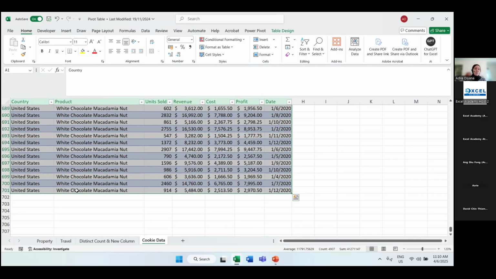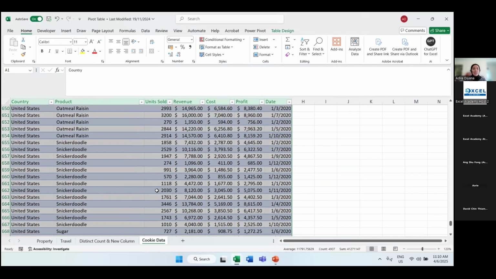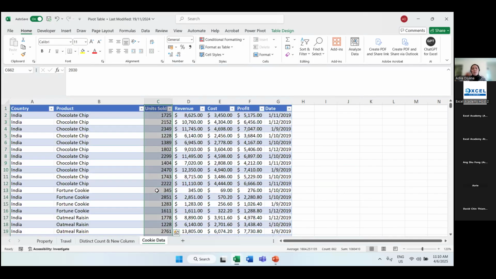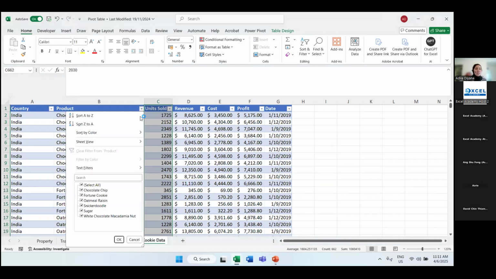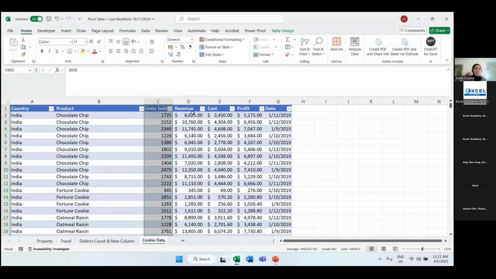So this is one of my habits. Whenever I get any data, first things first, I'm going to make sure I am familiarized with the data. I know how many rows, how many columns there are, right? And then I want to familiarize myself with the labeling, right? So for country here, the company is operating in 5 countries: India, Malaysia, Philippines, UK, US. I can see the products here, right? They have 6 different products, chocolate chip, fortune cookie, up to white chocolate macadamia nut. I have the number of units sold, the revenue they receive, the cost, the profit, and also the date itself.